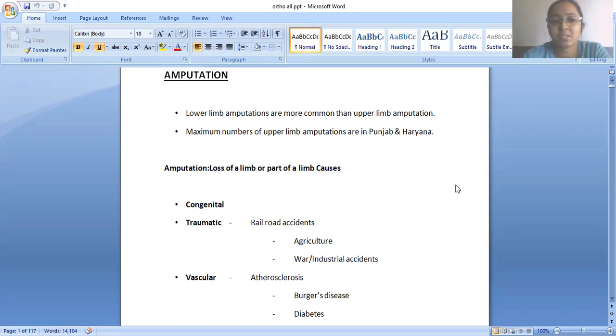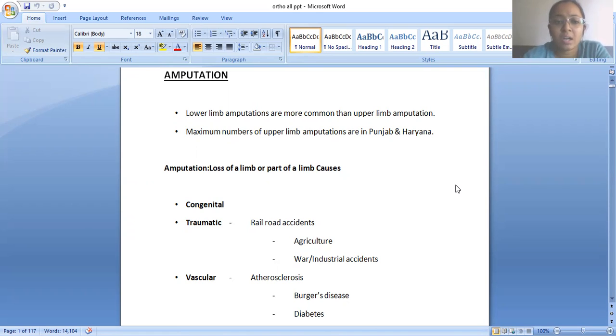So today we are going to discuss amputation and its PT management. If we have to define amputation, what is amputation? Amputation is the removal of a part of the body for the purpose of saving life. The basic thing in amputation is that we remove a part of our body which has been severed or injured or cannot be kept because it is ultimately threatening the life of the person.